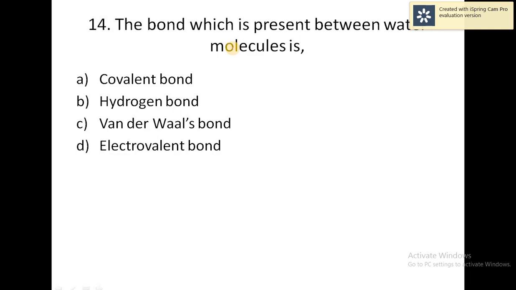Lavoisier. For Lavoisier, the correct answer is the law of conservation of energy. Law of conservation of energy is given by Lavoisier. So B, Richter. Richter is law of reciprocal proportion. Law of reciprocal proportion is given by Richter. Similarly, law of gaseous volume is given by Gay-Lussac. So these are the correct answers.